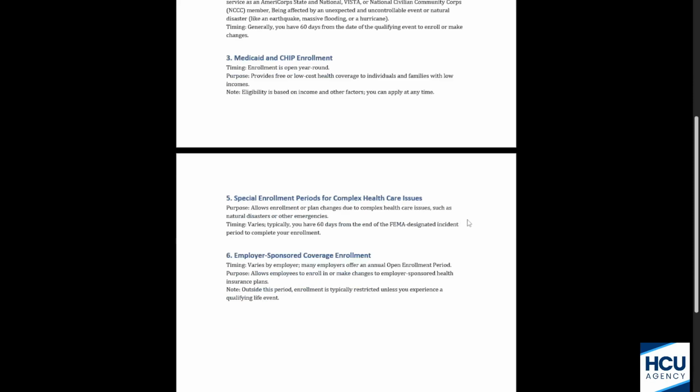Now, complex healthcare issues is what this says, but really it's if there is some type of emergency or disaster in the area and FEMA declares a disaster, they would then have the ability to switch plans if they're affected by that in that area. Usually you'll actually get emails about this. So if you get an email saying that this particular city is considered a disaster area, then know that you can move people from those plans into other plans if they're in the affected area.